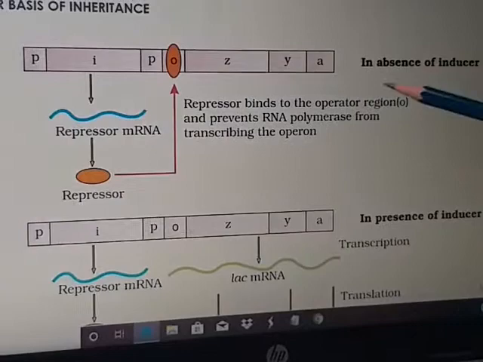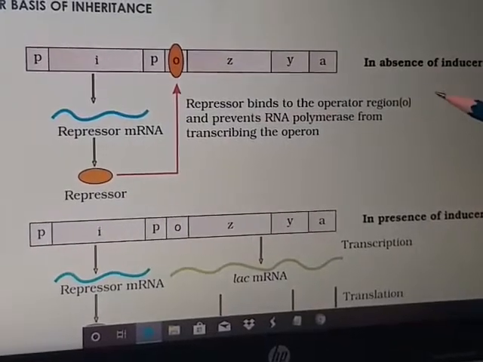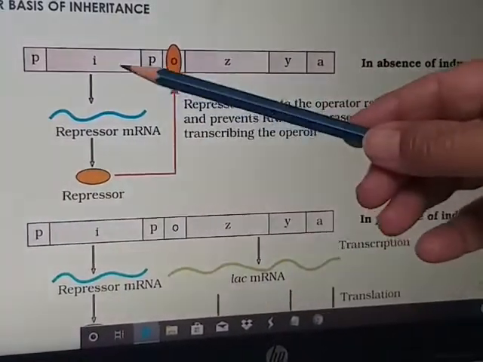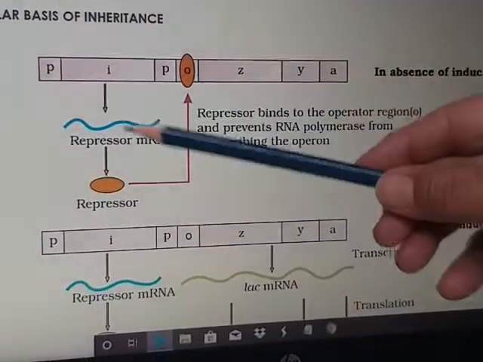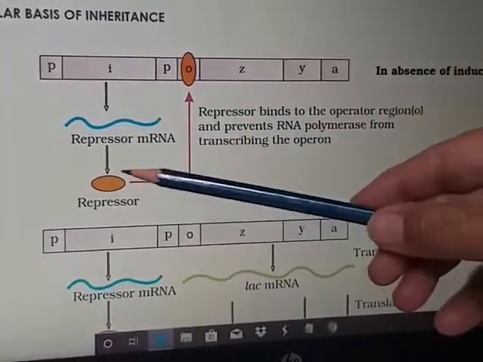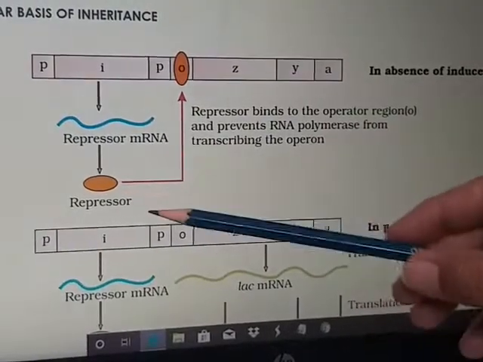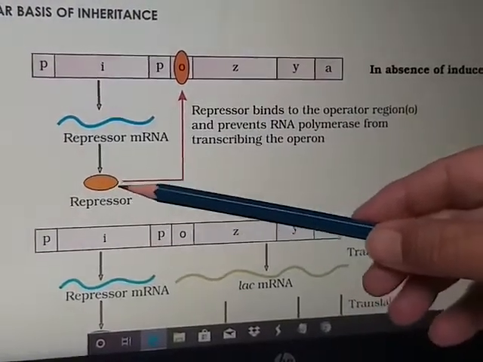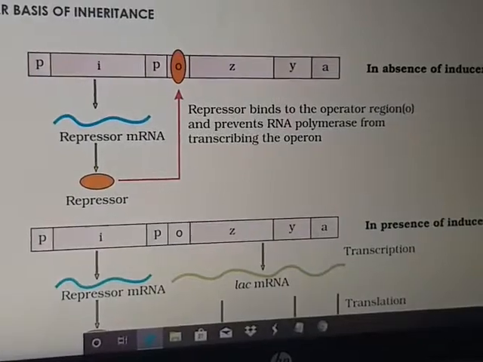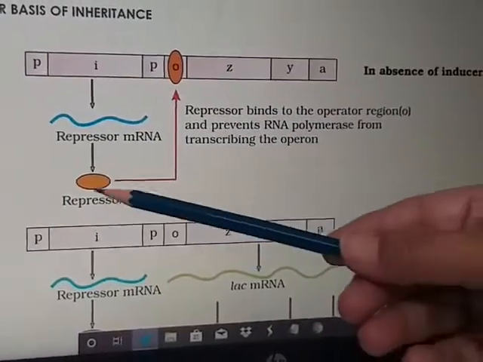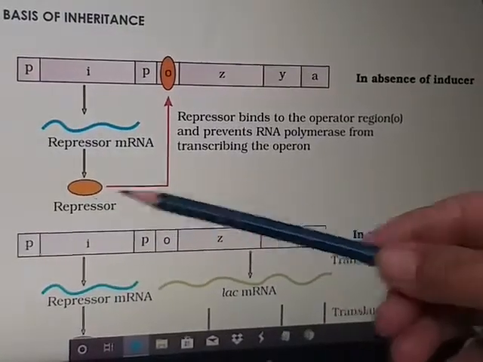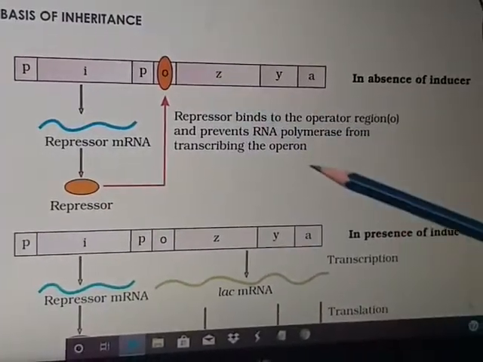As I have already discussed the functions of various genes, the repressor gene, indicated with I for inhibition, is making its protein, and this protein is always formed. This inhibitory protein, the repressor, is always formed. It makes its messenger RNA, it makes its inhibitory protein called repressor protein, but this repressor protein binds with the operator.